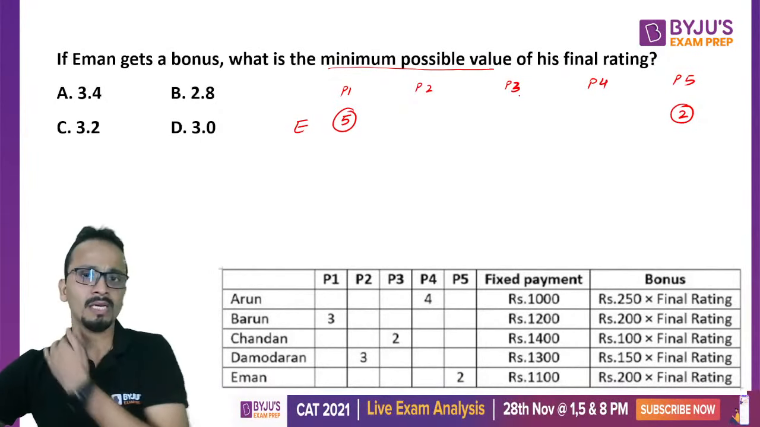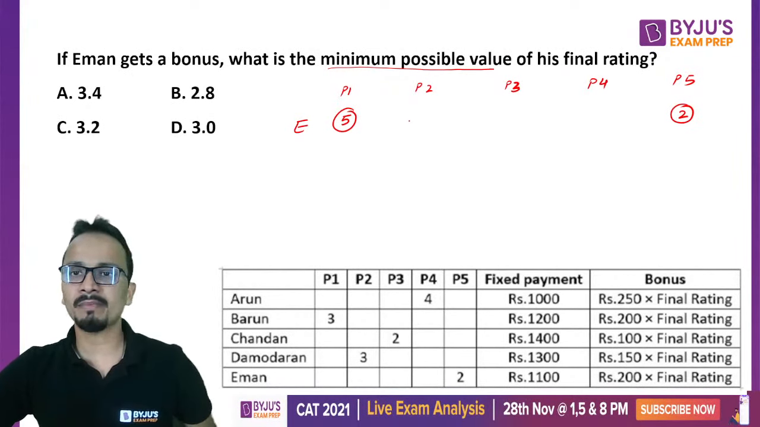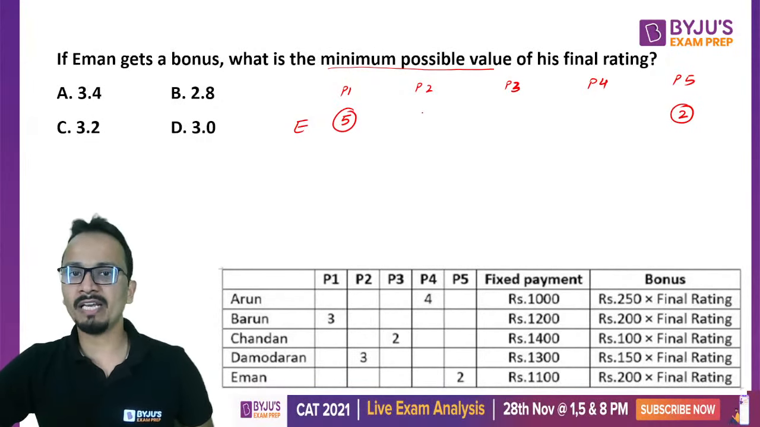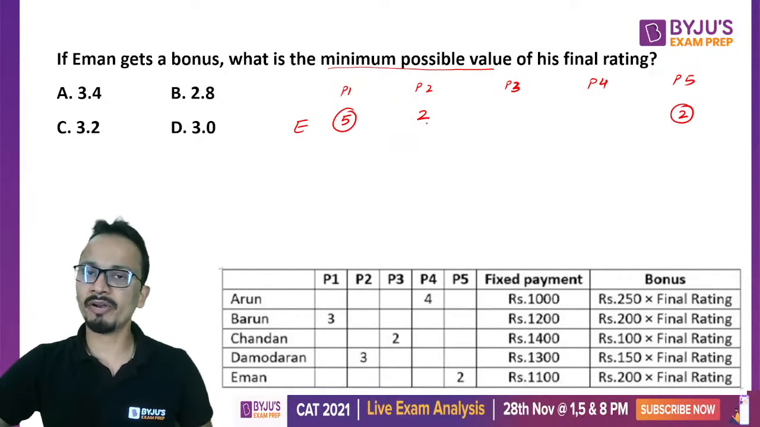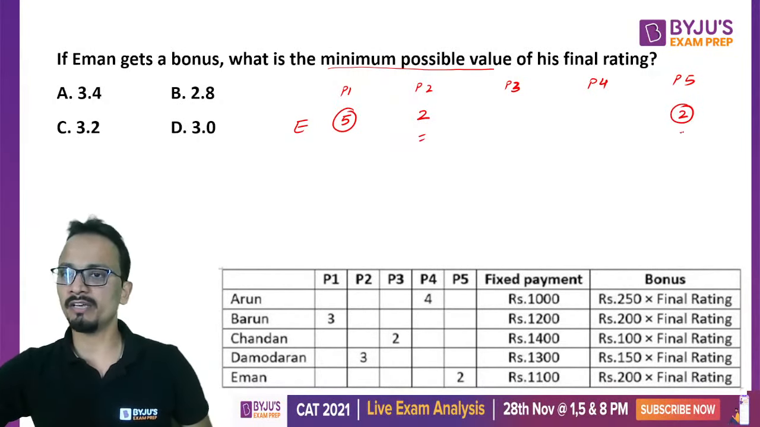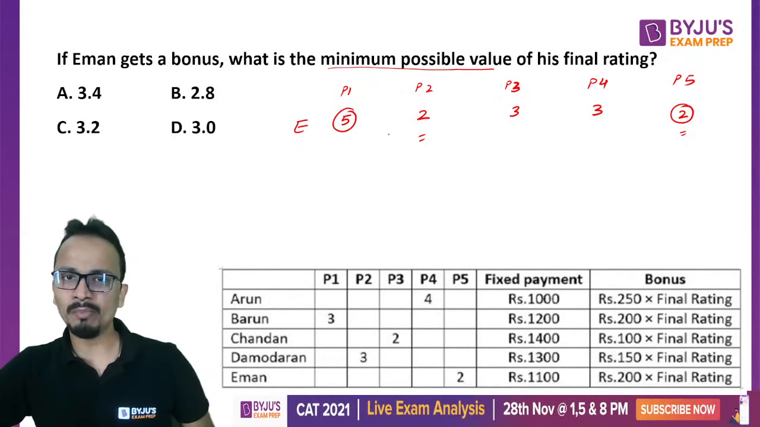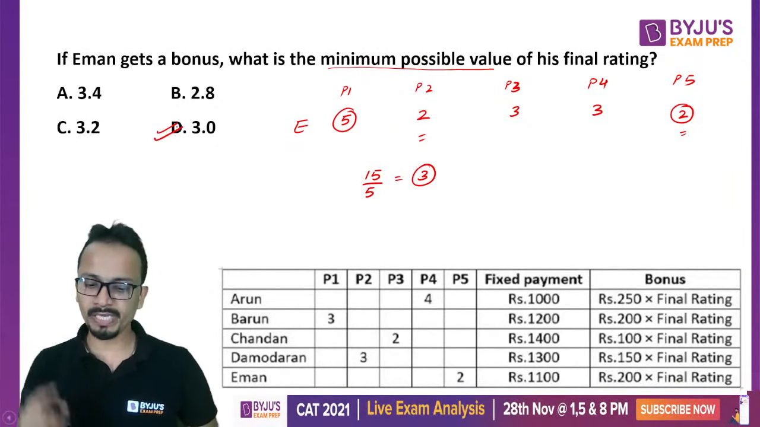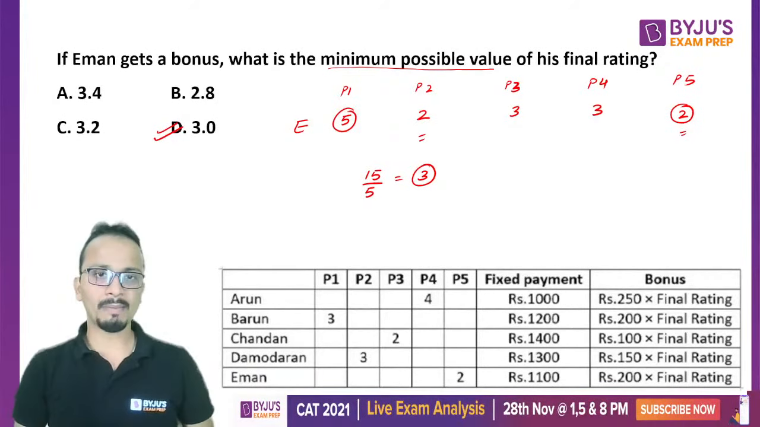final rating. Now, what do we have to do to minimize the final rating? I have to give him minimum points. Also, since he is eligible for the bonus, I cannot give him 1. So I will give him 2 to minimize his final rating. Now 2 is already given in 2 parameters, so the next minimum value will be 3, which will be given in the other 2 parameters. So the sum of all these ratings will be 15. When divided by 5, calculating the average, the answer will come out to be 3, and hence the answer will be option D. All right. Am I clear?